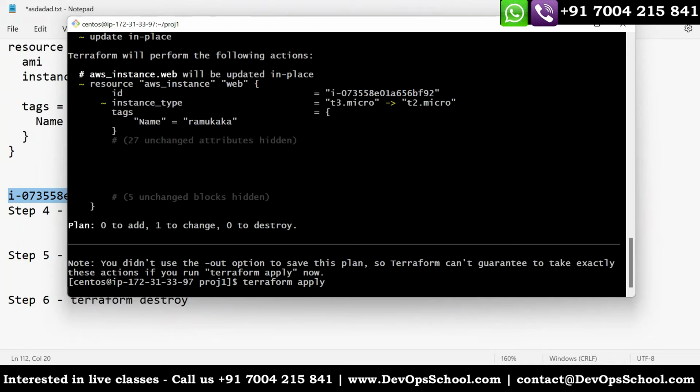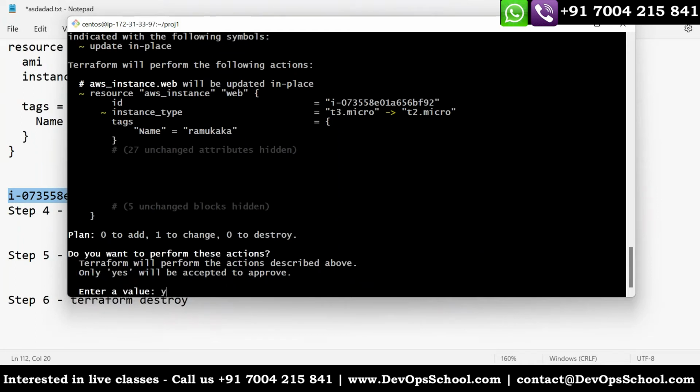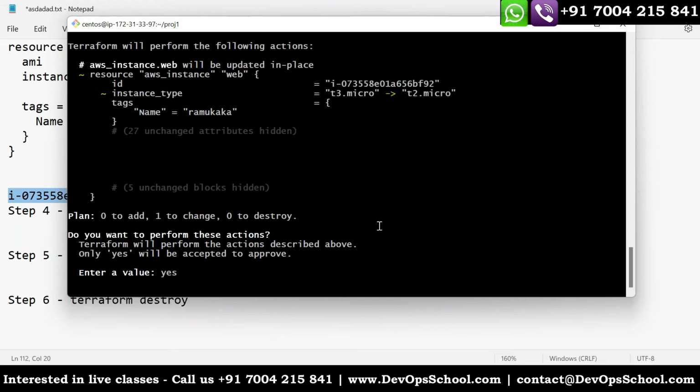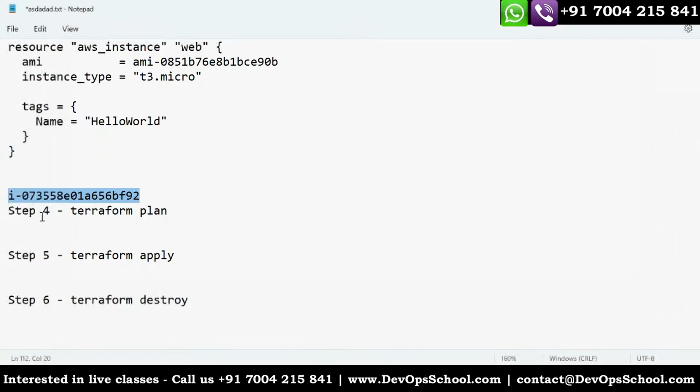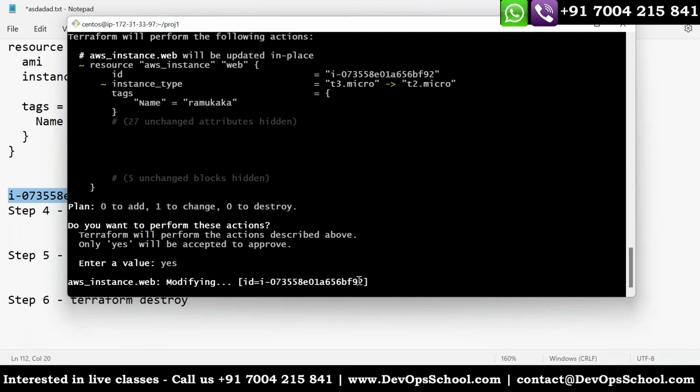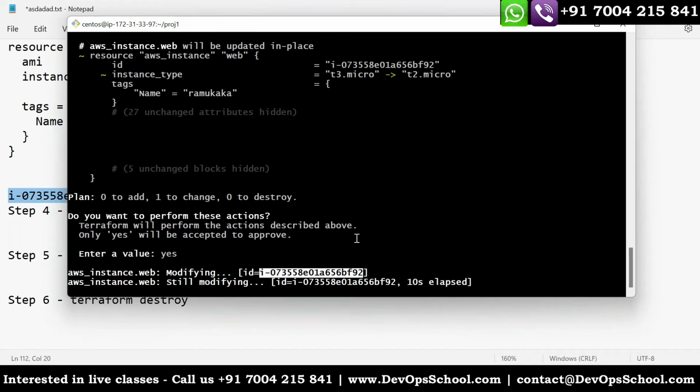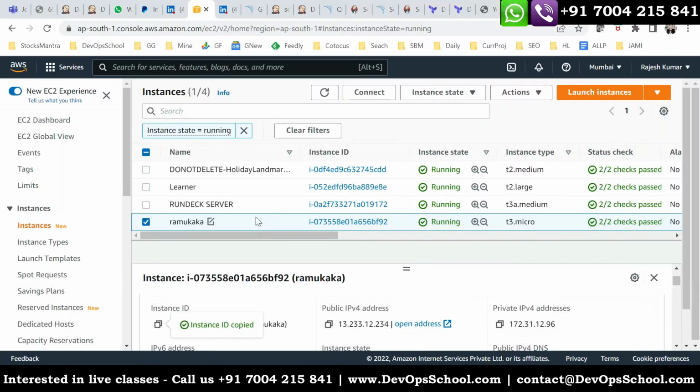So how can this guy detect it? So I'll just check this and modifying instance ID. I have noted down here 92. Let's wait for it. So let me see.